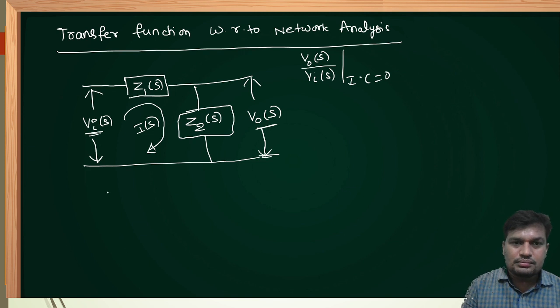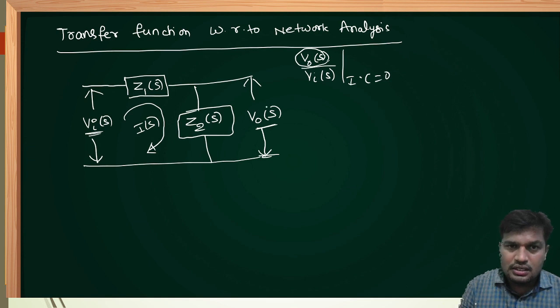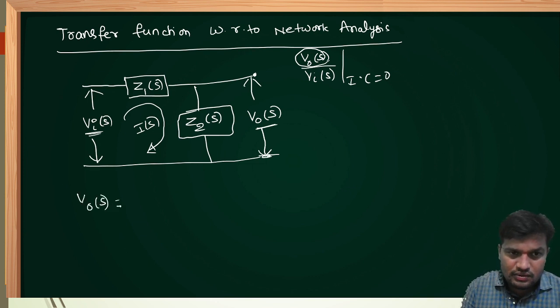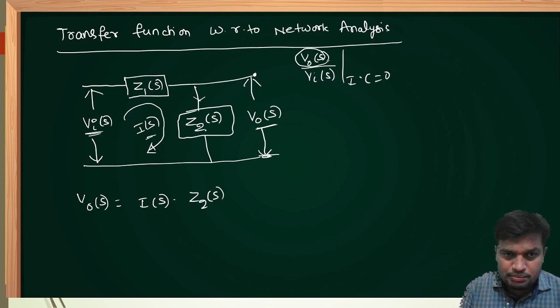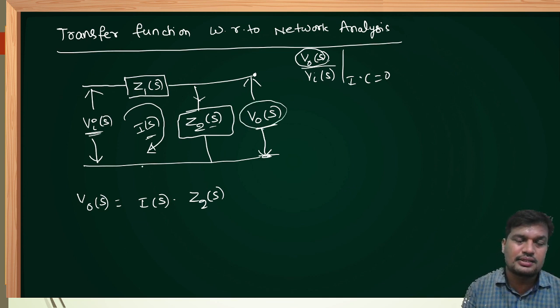Now, in order to calculate V naught of S, I need to apply Ohm's law between this point and this point, right? That is, V naught of S is equal to I of S into Z2 of S. The current flowing through this is I of S and the impedance is Z2 of S. Current multiplied by impedance will give the voltage across this element.